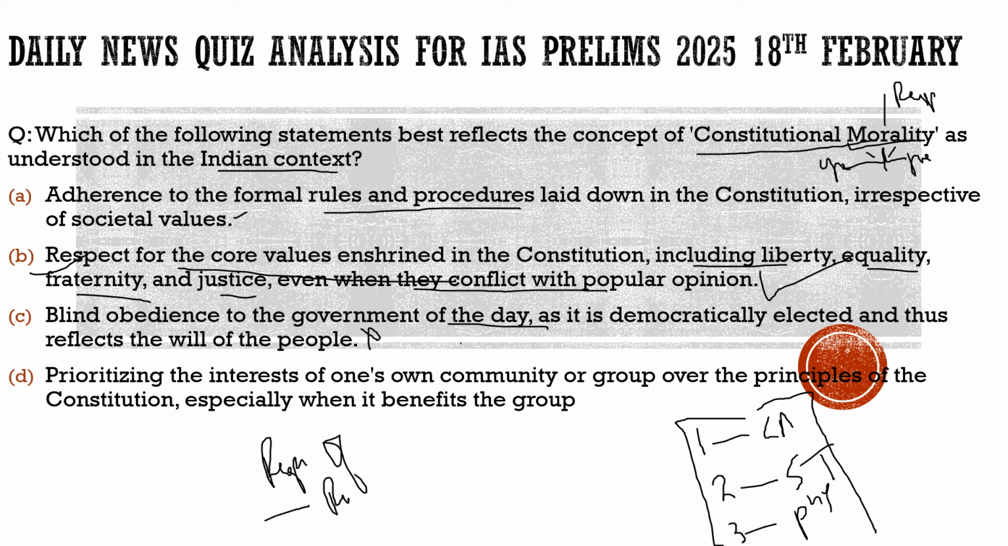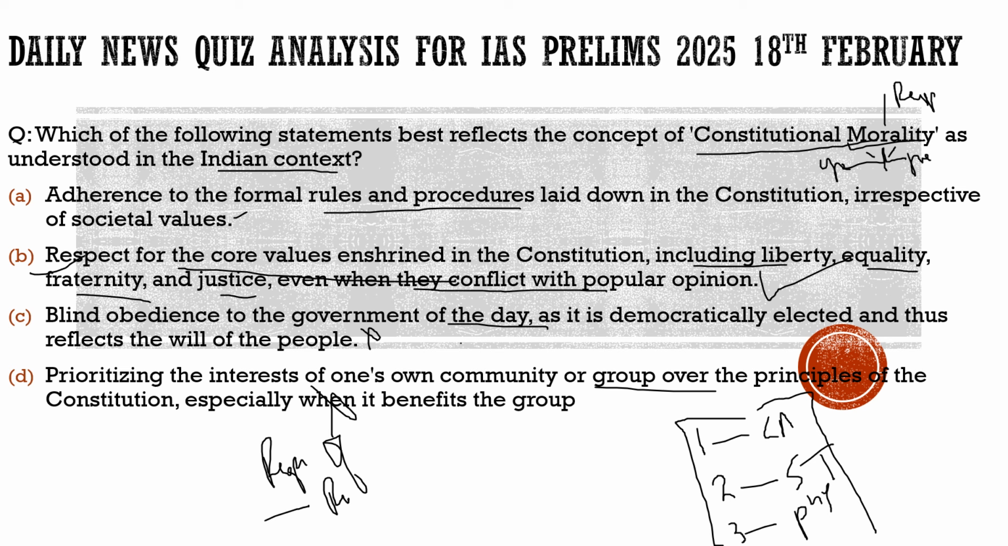Obedience to the government is not what constitutional morality in India is about. Fourth statement, blind obedience to the government, to be more precise. Fourth statement, prioritizing the interest of one's own community or power over the principles of the constitution, is totally incorrect. This is totally against constitutional morality. So with respect to this question, what is the correct option? The correct option is respect for the core values enshrined in the constitution. This is the correct option.